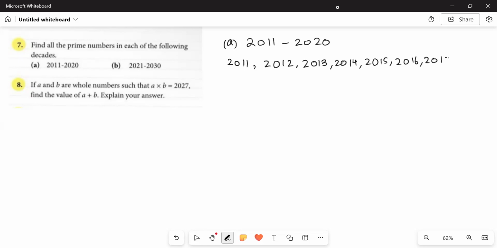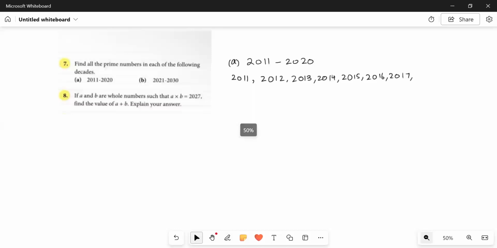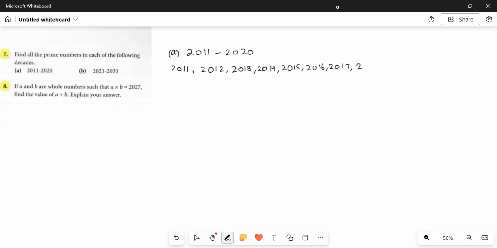Just keep in mind one thing, students. If you need to find out if the given numbers are prime or composite, all you need to do is just recall the divisibility rules, right? This is the key to solve such type of questions. So let's start from the even numbers. Out of these 10 numbers, all the even numbers are composite.